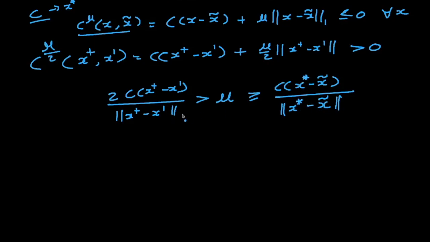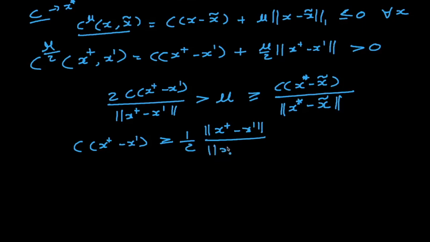Okay, and from these two inequalities, what do we get? Let's get rid of this mu. Then we can say something like C of x plus minus x prime is greater than or equal to 1 by 2 times this norm, which is x plus minus x prime, divided by this part, x star minus x tilde.